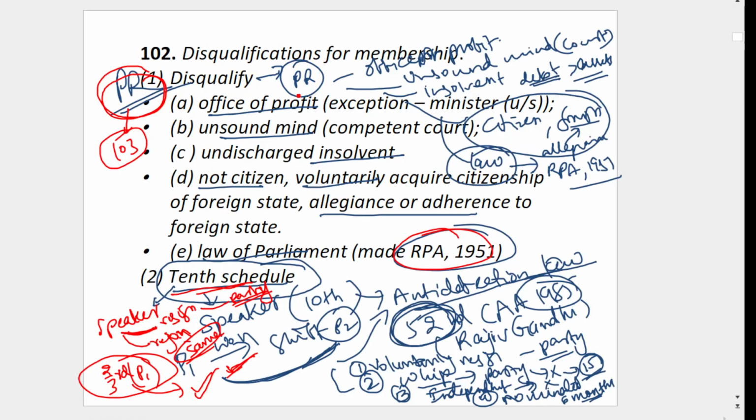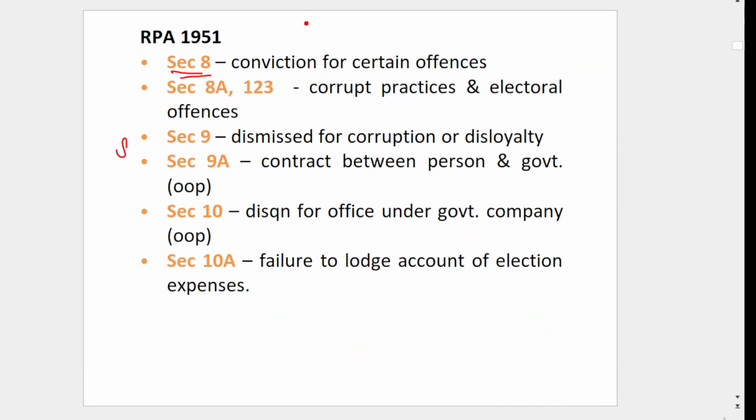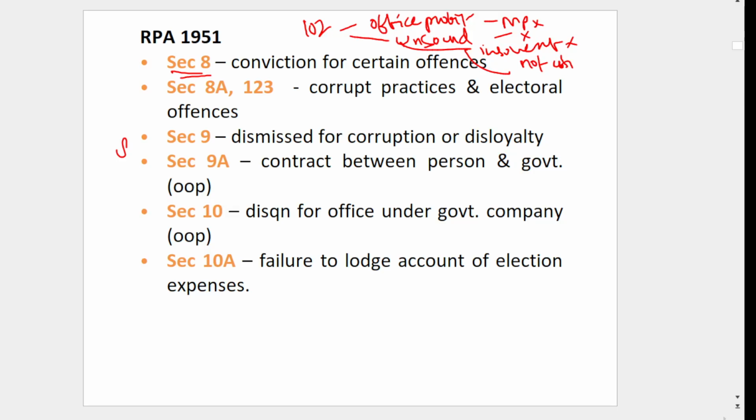Here we have seen disqualification: if you are holding any office of profit other than the MP seat, then you will be disqualified as MP. If you are of unsound mind, then also you will be disqualified. If you are insolvent, then also. If you are not a citizen of India or take other citizenship, then also you will be disqualified.